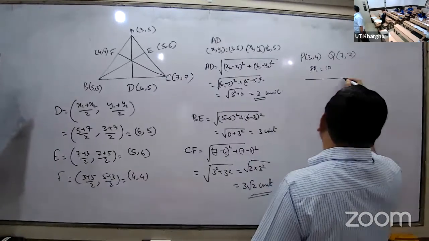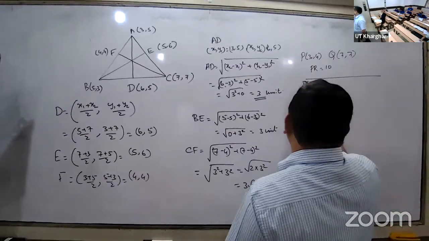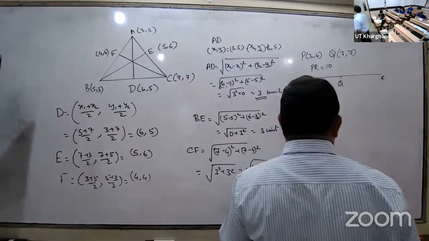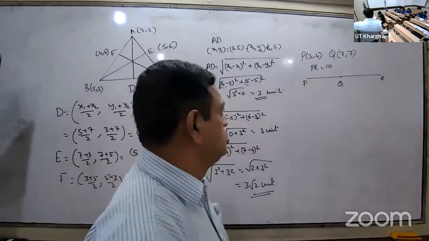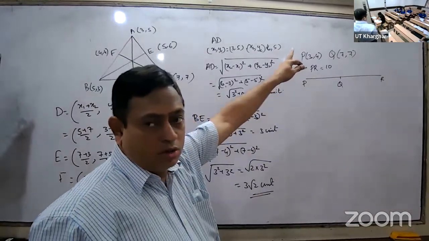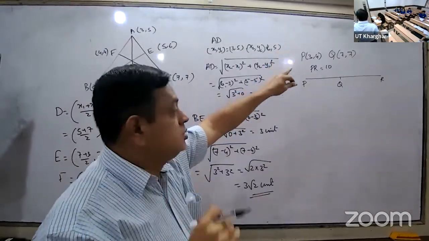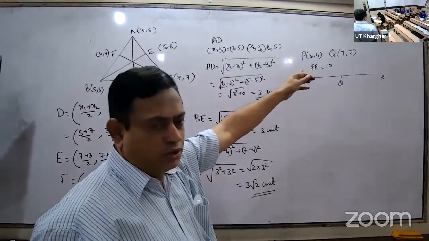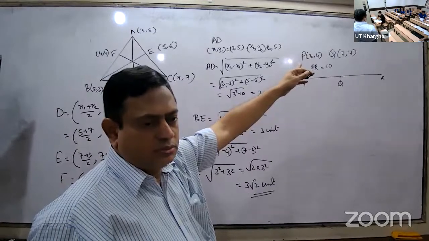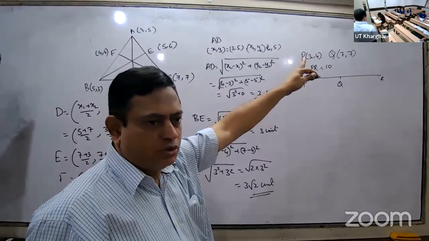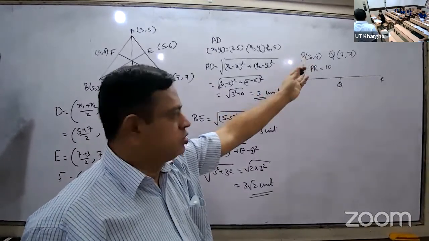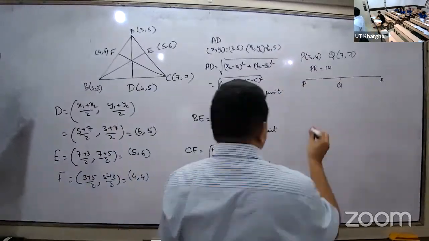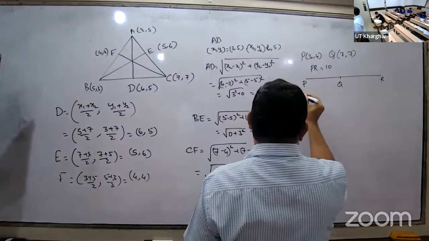Show that the coordinates of R are asked. Collinear points are on the same line. P is given, Q is given. Can you find the length of PQ? Because there is no ratio given now. So find out PQ. Distance formula apply.